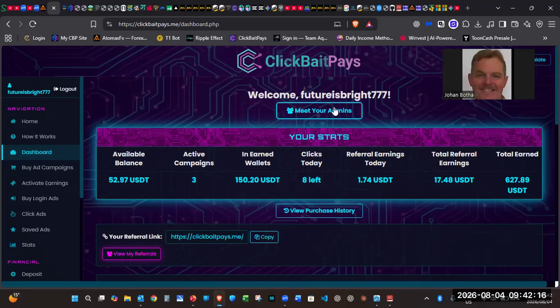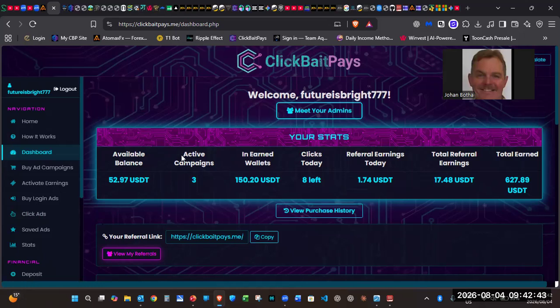Let's run through this dashboard quickly. There you can meet the admins in your own time, and you can go and check this out. There are YouTube videos there with a short explanation about what it is. Your available balance is what you have available. You can either withdraw these funds, send them forward to other members to help them pay it forward, or you can buy new ad campaigns as well.